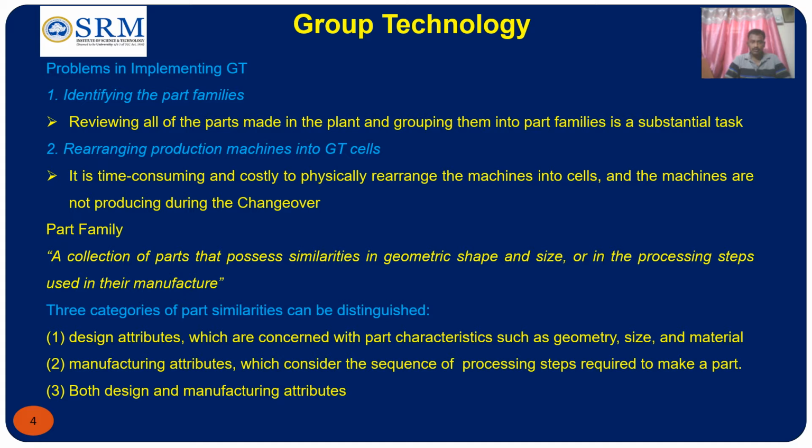We will come back to these two things later in the presentation. Now let us see what a part family is. A part family is a collection of parts that possess similarities in geometric shape and size, or in processing steps used in their manufacture. There are three categories by which part similarities can be distinguished. One is based on design attributes, another is based on manufacturing attributes, and the third category is both design and manufacturing attributes.